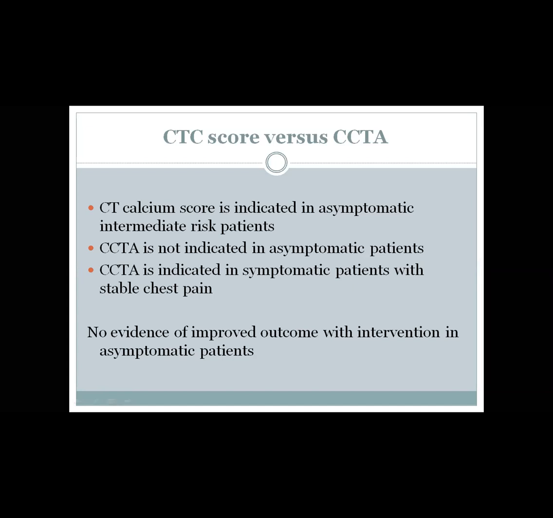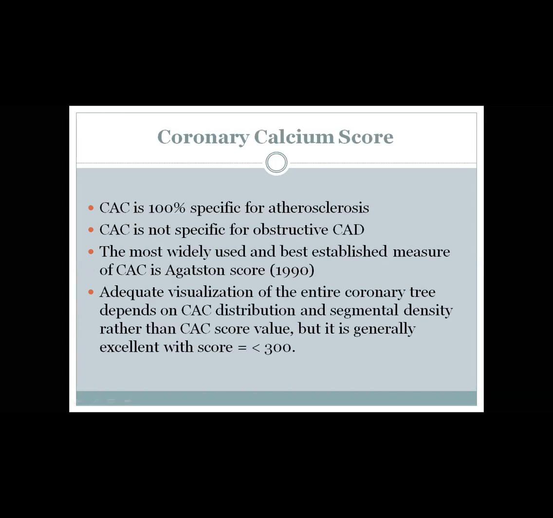For a symptomatic patient with stable chest pain, you can do both calcium score and CT angio. But the most important point, CT angio is indicated in symptomatic patients with stable chest pain. This is because there is no evidence of improved outcome with intervention in asymptomatic patients. So put at the back of your mind, no coronary CT angio for asymptomatic patients. This is the main message.